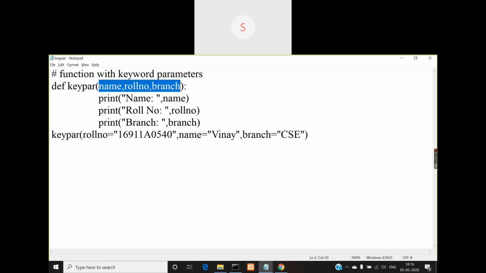But whatever order they appear, it doesn't matter. The order doesn't matter, only the names and values matter. Okay, understood? Yes, sir. Okay, fine. So this is about keyword parameters.